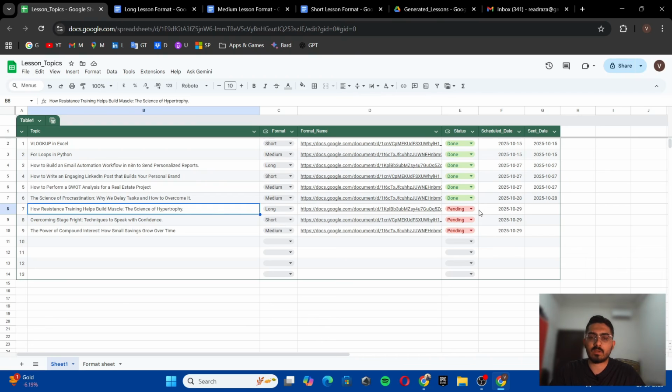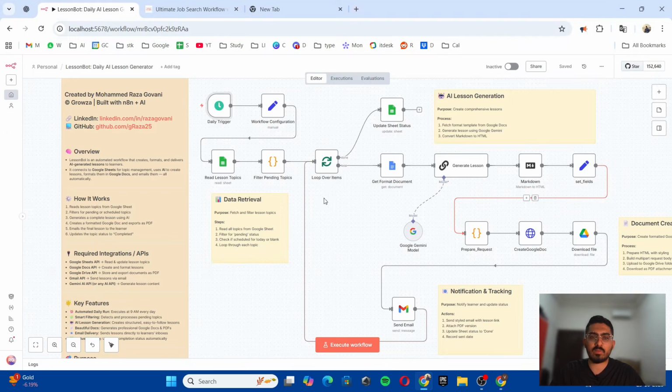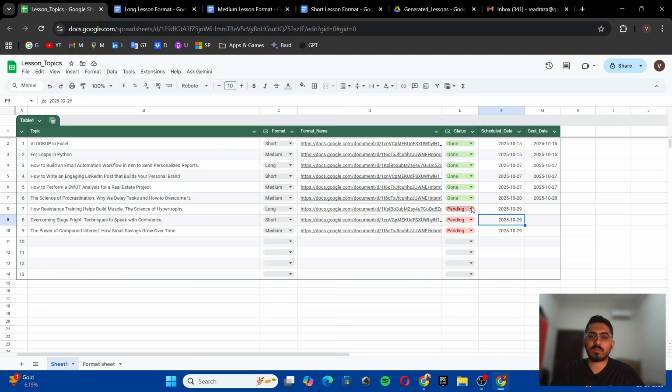So it will check the pending status and the schedule date, then filter it out over here. If there is more than one topic, then it will create a loop. One by one it will go through this loop, and after the loop is finished, it will go to the sheet again and change the status from pending to done, and the send date will be filled by the AI agent on which the workflow was executed.